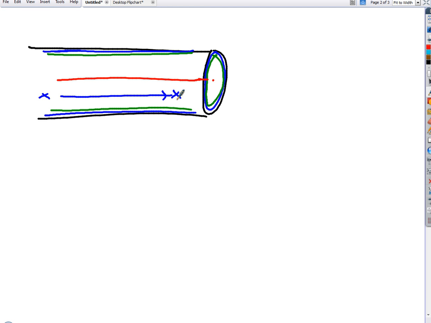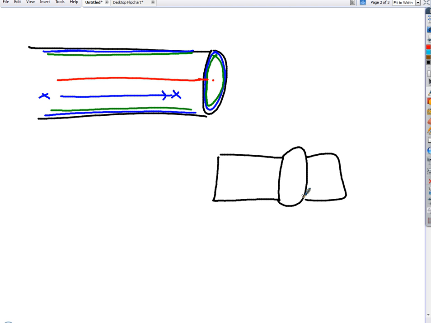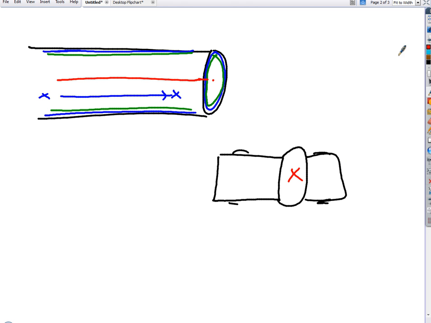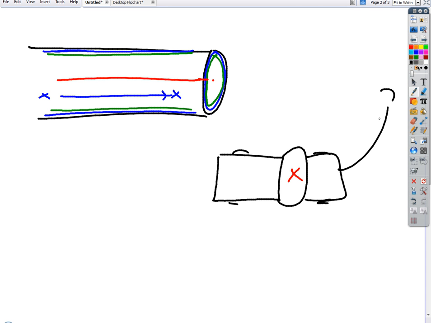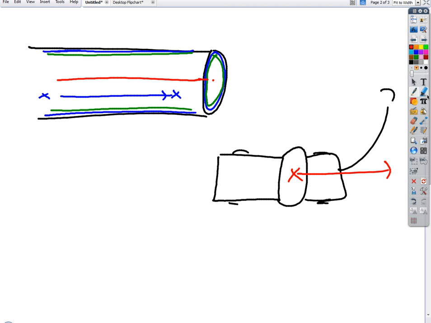If I'm looking down on the truck from above, now this is going to expose my limitations as an artist here, but just bear with me. So there's the truck, here's the cab of the truck. Tires, tires, tires. But more importantly, here's you, sitting right in the middle of the cab. As you go around the corner and the truck turns, what do you want to do? Well, your momentum wants you to keep going straight. And so what really happens is you go straight and the truck turns away from you. And so as the truck turns away, you're going to end up getting pushed to the outside of the car. That's what your momentum does. No big deal. Same thing happens in a pipe with the water.